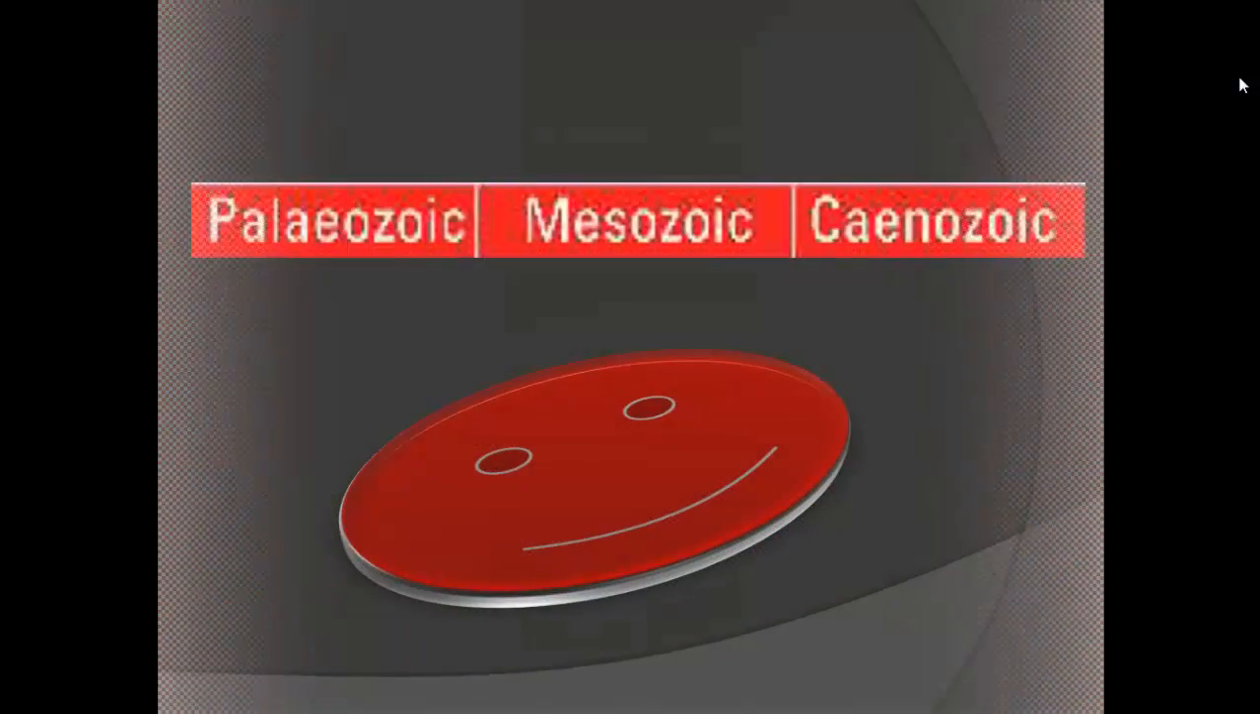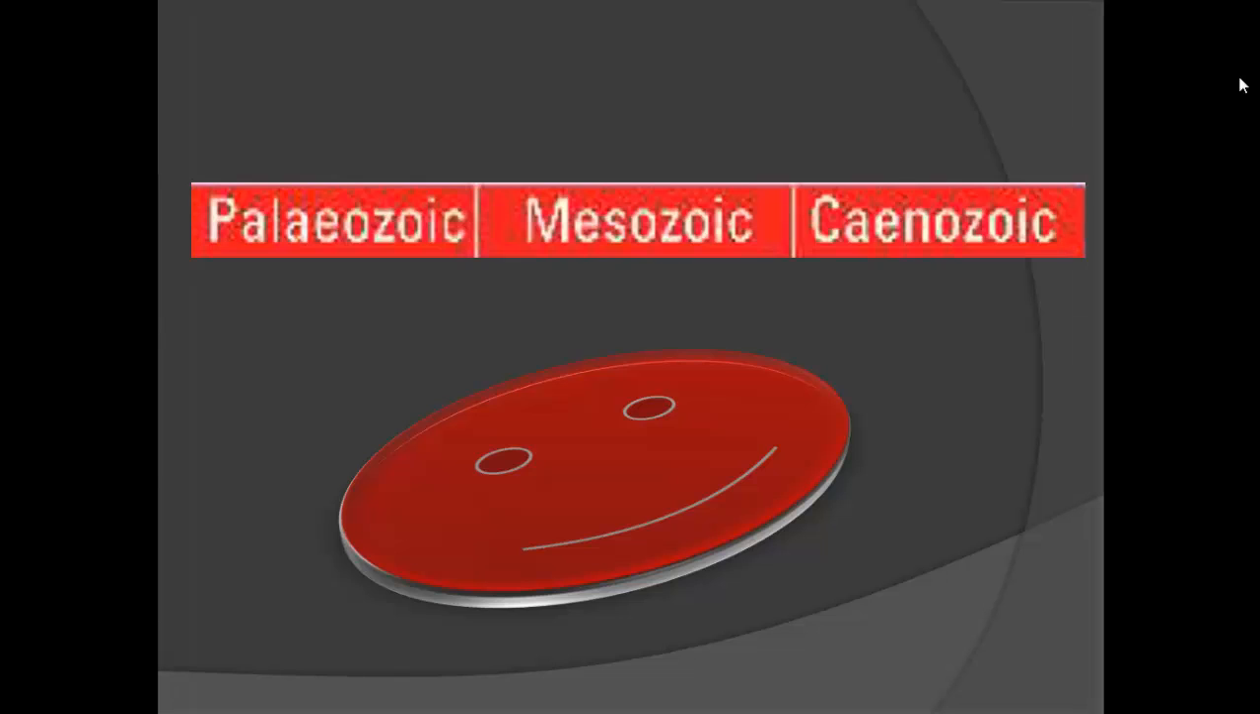So we have 3 eras of geological time. The first one is Paleozoic. The second one is Mesozoic, and the third one is Cainozoic. So the first period of time and the oldest one is Paleozoic, and then after this period, we have Mesozoic. Then we have the third geological time, which is Cainozoic.